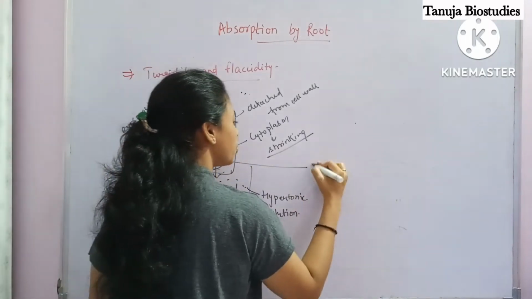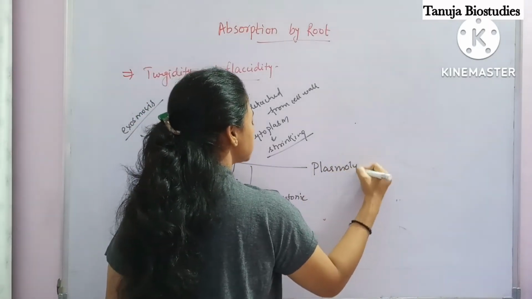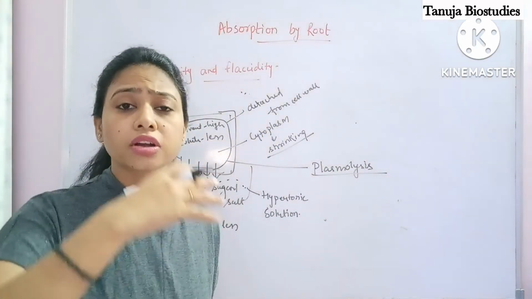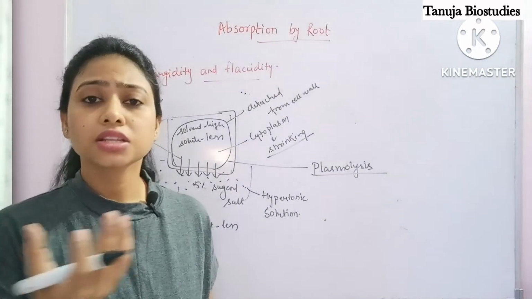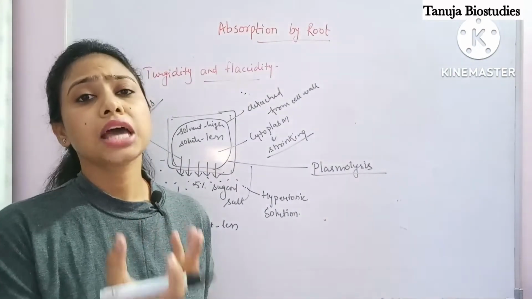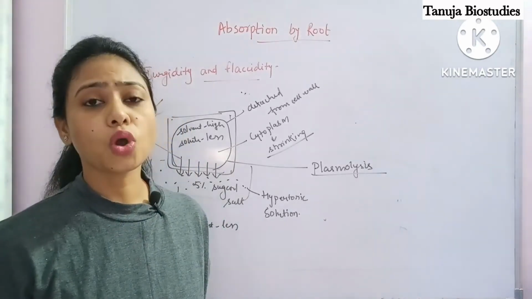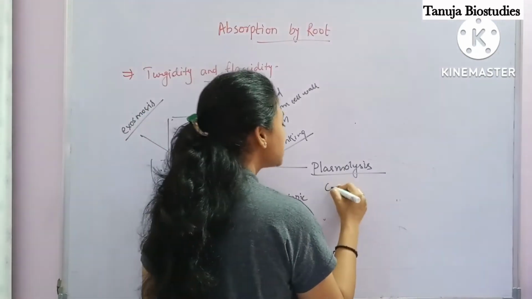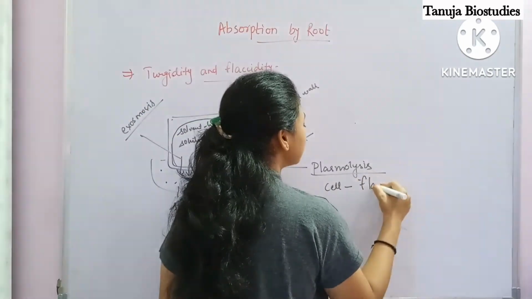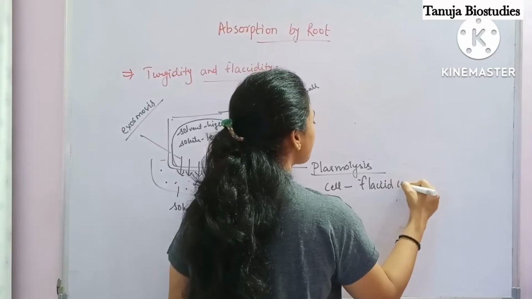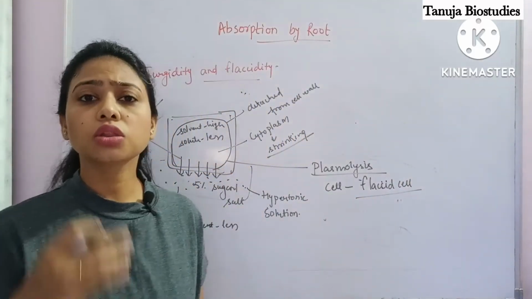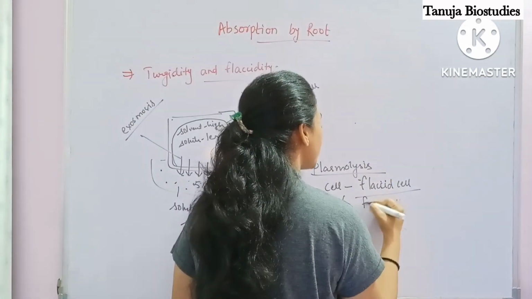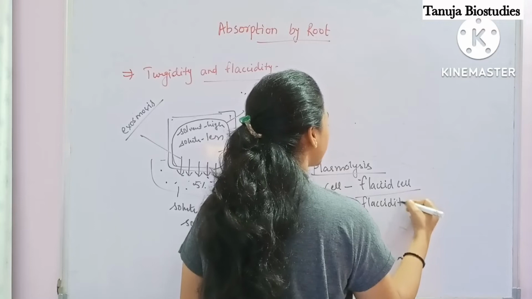This process is known as plasmolysis. When the water comes outside from the cell, the cytoplasm gets shrunken and the cell membrane gets detached from the cell wall. In this state the cell is known as a flaccid cell, meaning the water has come out of the cell, and the phenomenon is known as flaccidity.